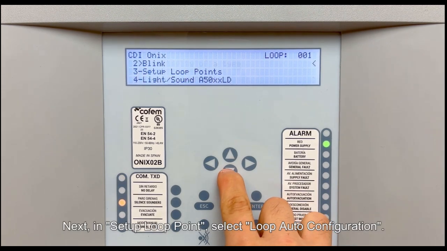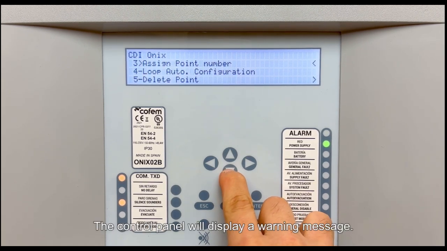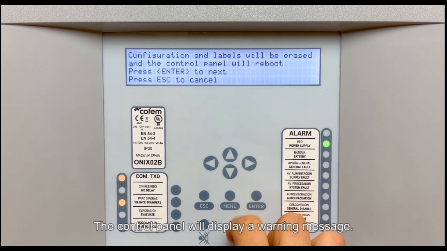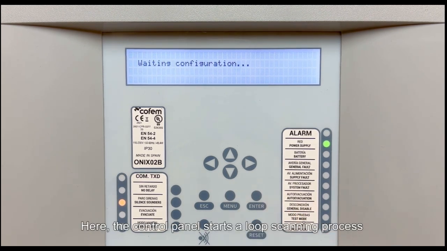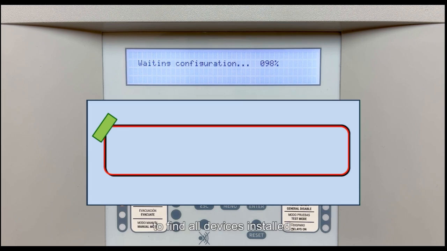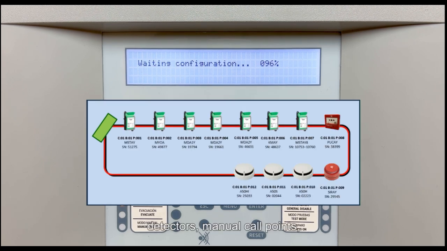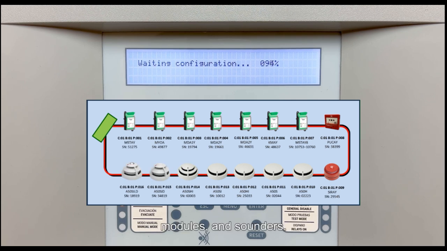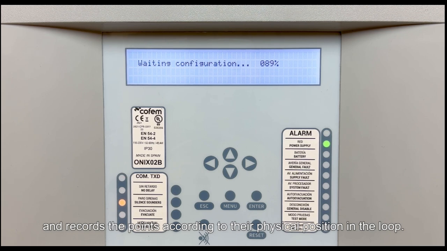Next, in Setup Loop Point, select Loop Auto configuration. The control panel will display a warning message. Press Enter to continue the process. Here, the control panel starts a loop scanning process to find all devices installed: detectors, manual call points, modules, and sounders. During this process, the control panel reads the program address number of each device and records the points according to their physical position in the loop.